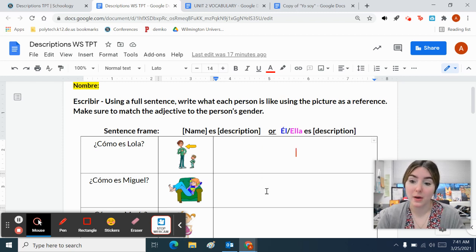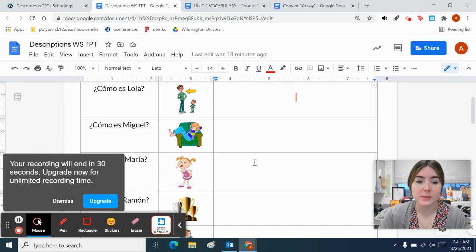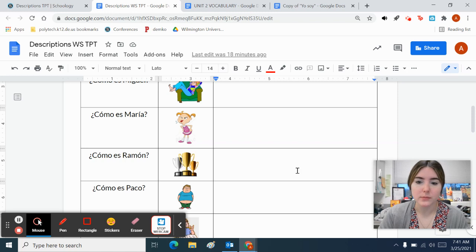Or when you get to a male, you can say he. So for he, we use él. For she, we use ella. But you can also just say their name. Either is correct. So you're going to use these pictures to describe these people.